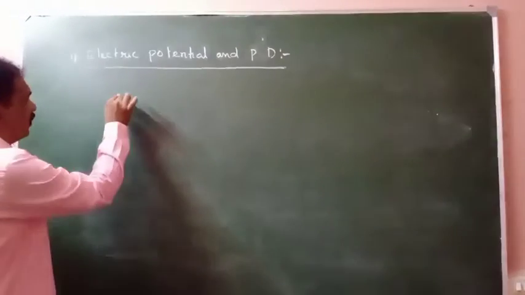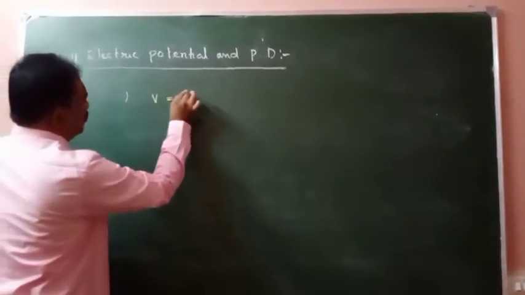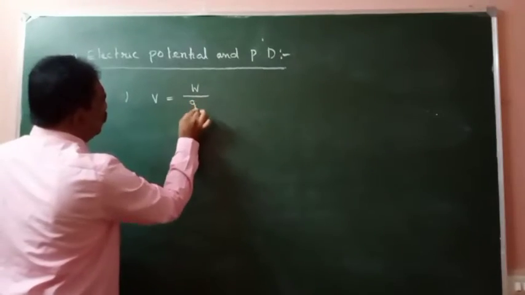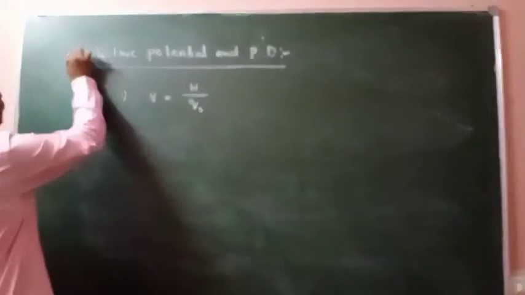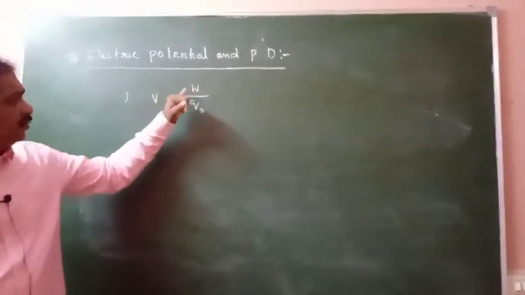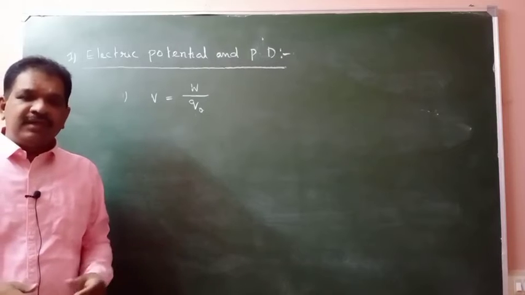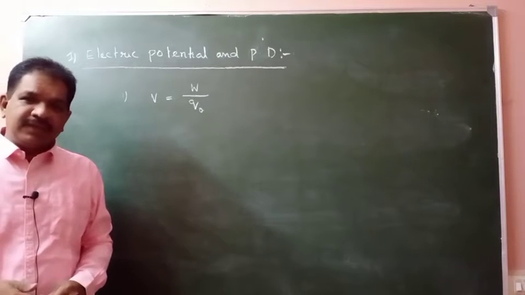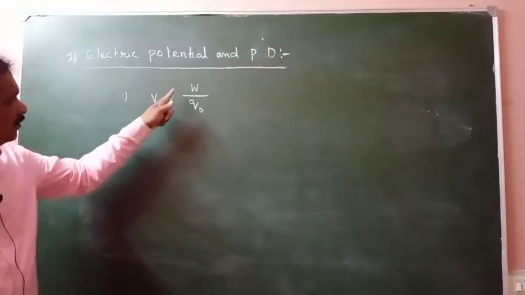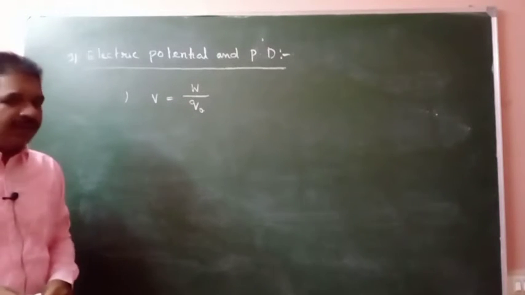So the formula for the electric potential will be V is equal to W by Q naught, where Q naught is called the test charge. So V is equal to W by Q naught, or Q, that is the formula for the electric potential. Work is a scalar quantity, charge is a scalar quantity.